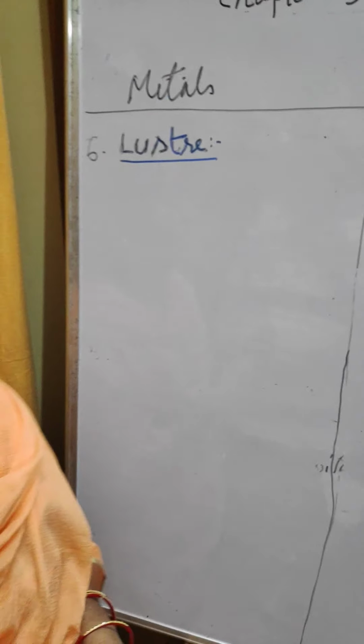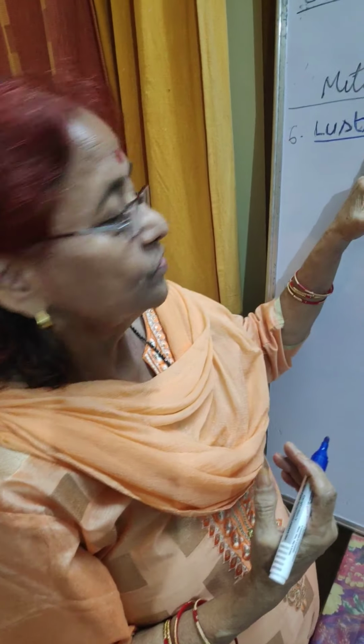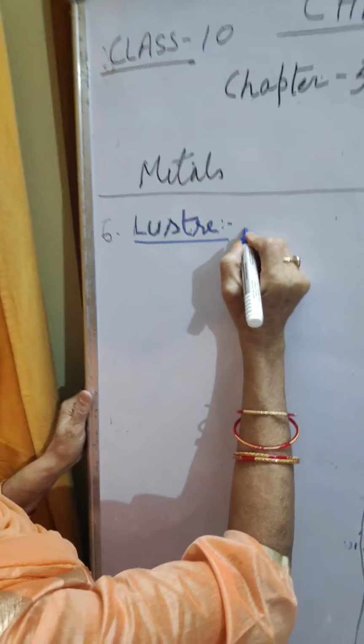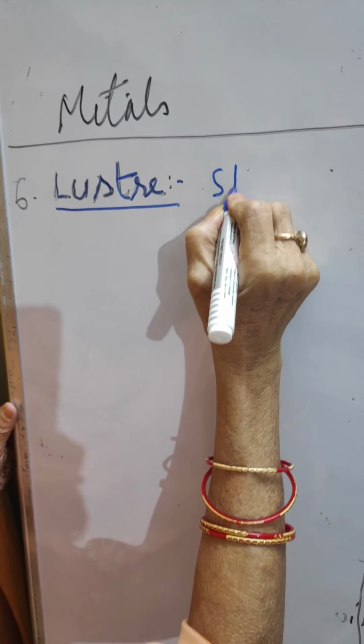means the metal has a shining surface. For example, gold and silver have their own shining property, and that is called luster. It means shining surface.